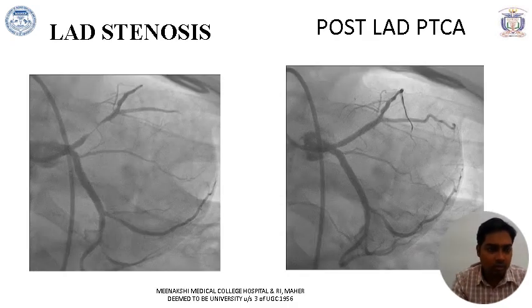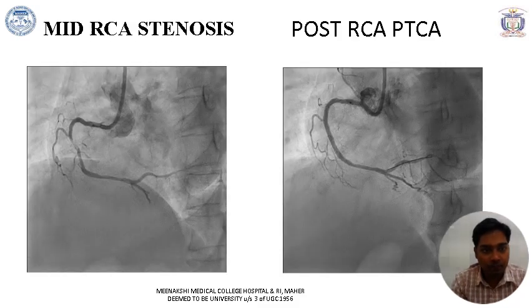This is an example of stenosis in the LAD or left anterior descending artery. This is the result after stenting. Another example of stenosis in the right coronary artery, and this is after stenting.